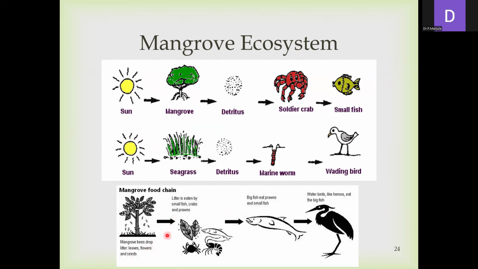They are eaten by small fish and crabs, and those are eaten by the big fish. And again, they are eaten by the water birds. Like this, it will continue.